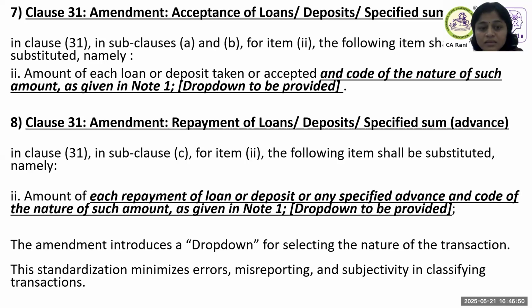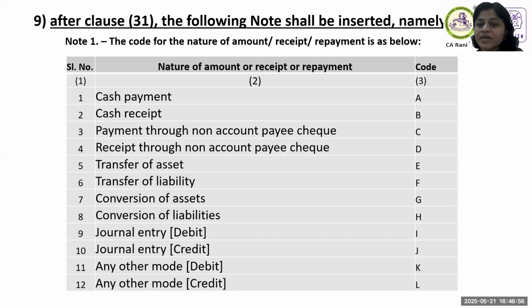Now, to plug this, they have come up with a drop down. If you go to the next slide, I have replicated the original notification, where this disclosure is given. So now these categories are given as a drop down. In the form utility, I think it will come as a drop down, and we need to choose the category in which the transaction has been effected.